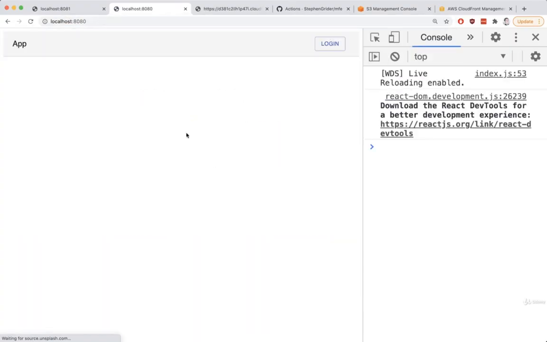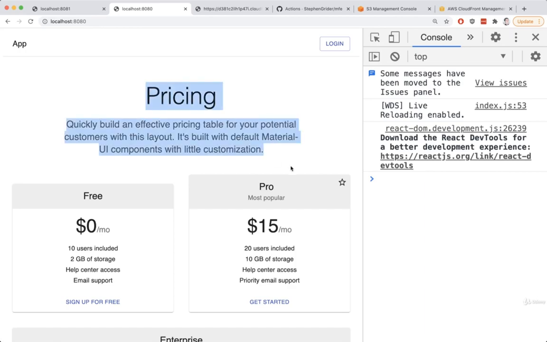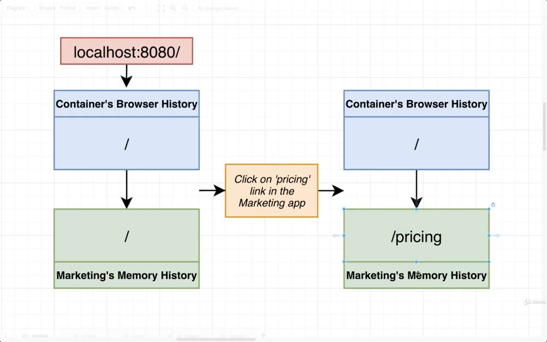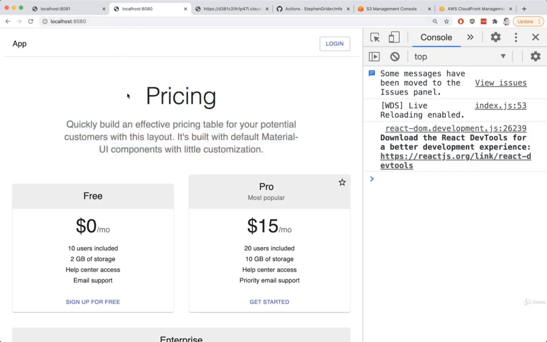So if I go to localhost 8080 and click on pricing, I see the pricing component. That is because we updated our marketing application's memory history, and our router that is being created inside the marketing app has now responded to this new path and is showing the appropriate content on the screen. However, clicking on that link makes no change whatsoever to the current URL or whatever the browser history object inside of Container thinks that we are at. So as far as our browser history is concerned, we are still at a route of /, and that's why we do not see the URL update at all. That's why the address bar stays at localhost 8080.